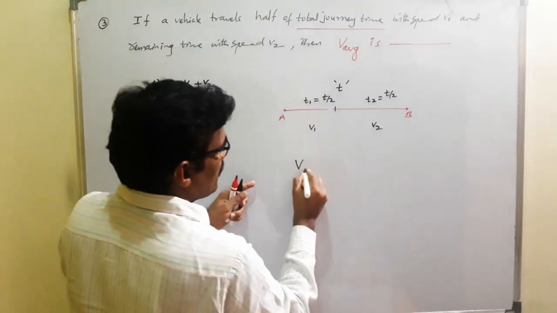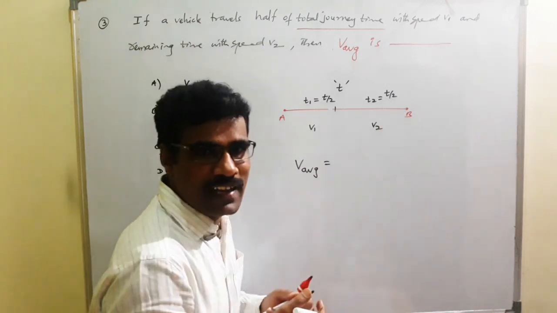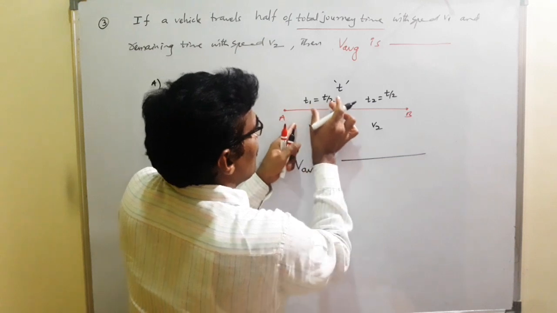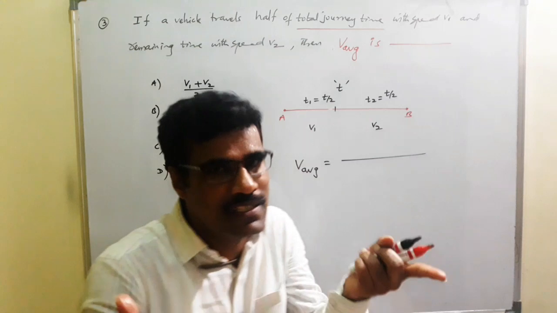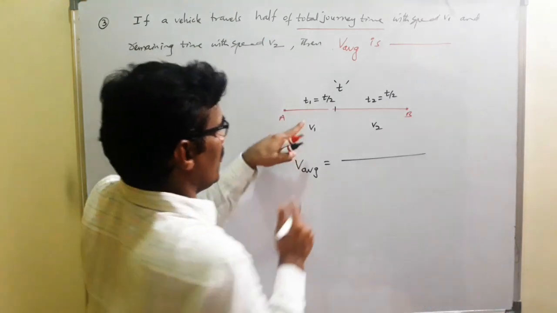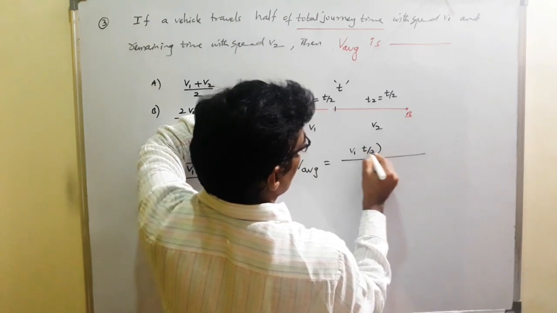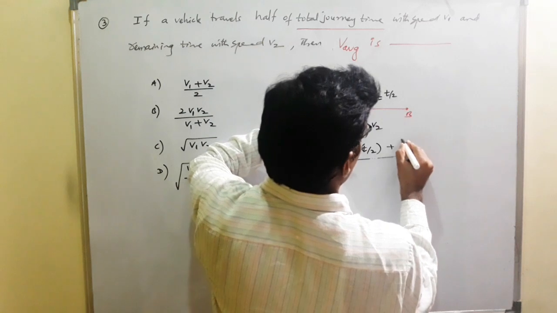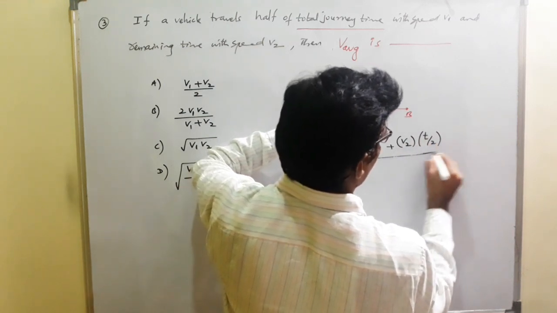Then average speed is equal to total distance traveled by total time taken. Total distance traveled: here speed and time are given, so indirectly the distance traveled is given. Speed is V1, time is T by 2, so the distance is V1 times T by 2, plus speed V2, time T by 2.